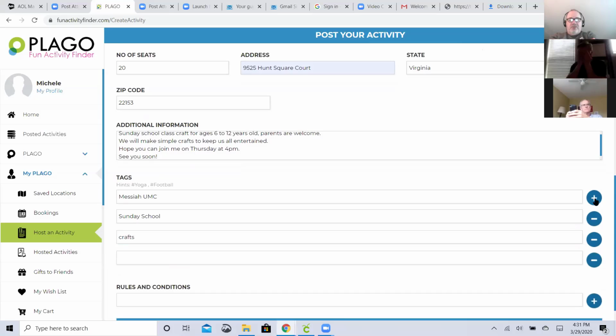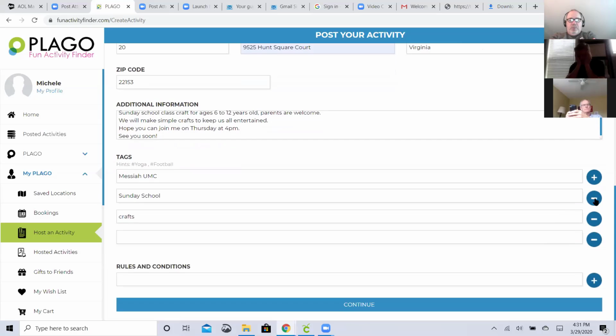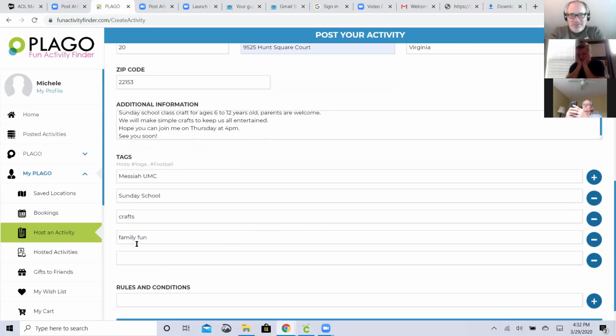The point I'm making is that, depending on how we set it up, you could have 20 people, 12 from your class, 2 from Bangladesh, 3 from London, all over. Family fun. There you go.